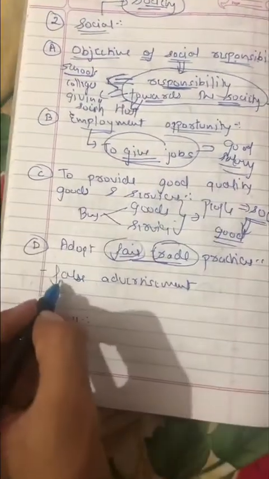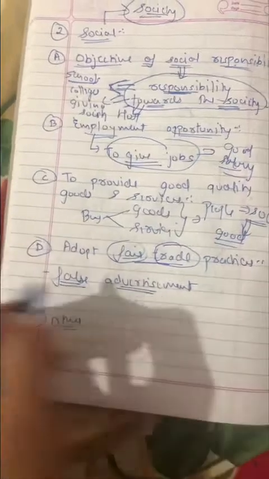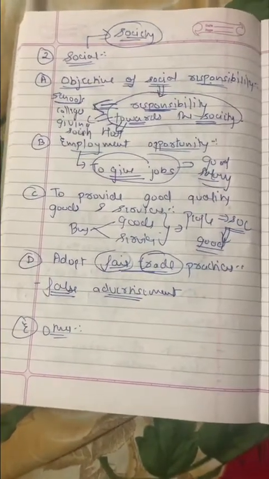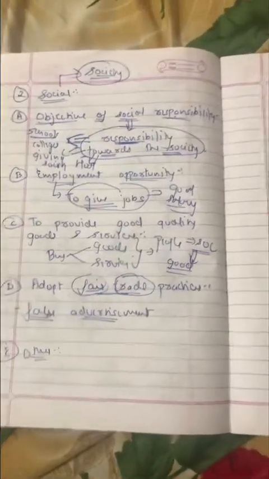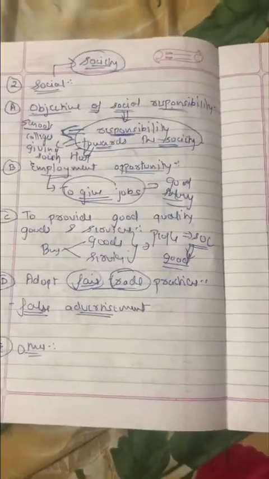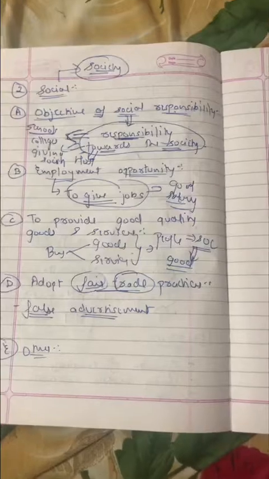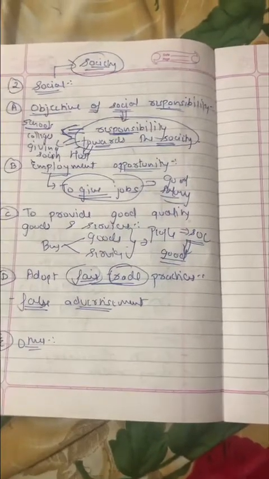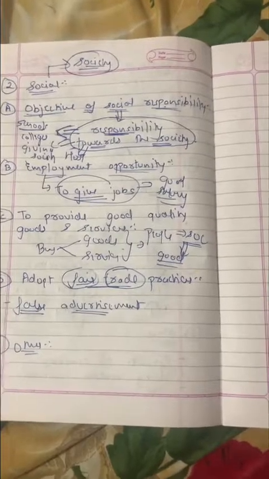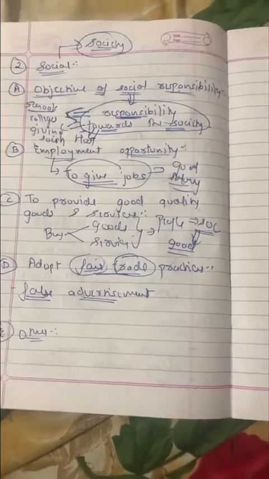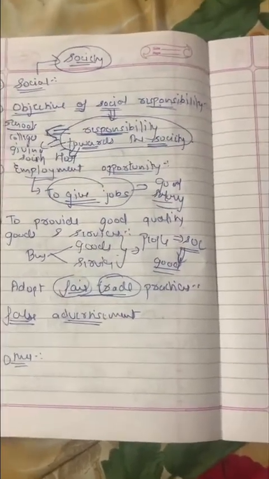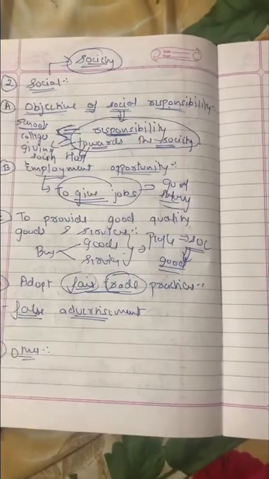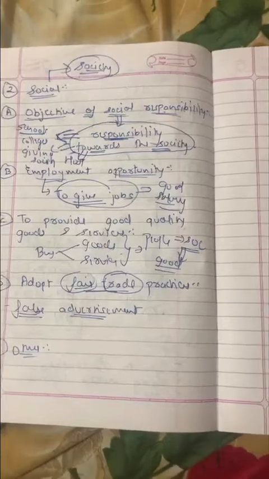The first one is false advertisement. Let me tell you a quick story. Recently I read on a blog that there was a little child of 13 years. He saw the advertisement of Red Bull, an energy drink. On TV, the Red Bull ad says it gives you wings.